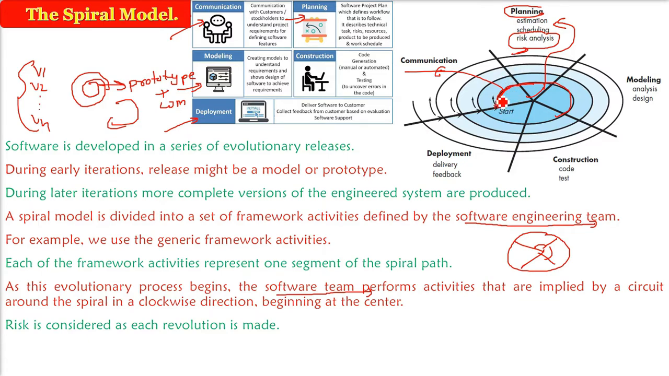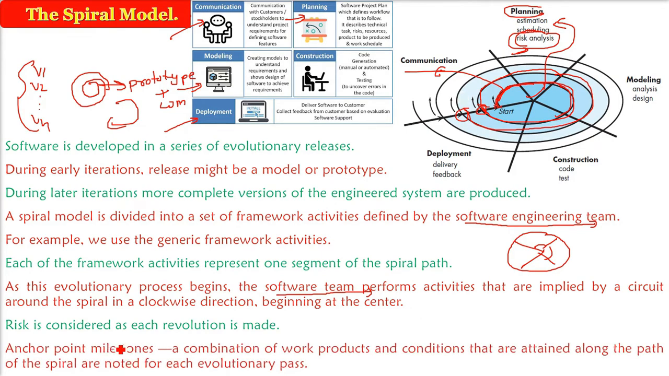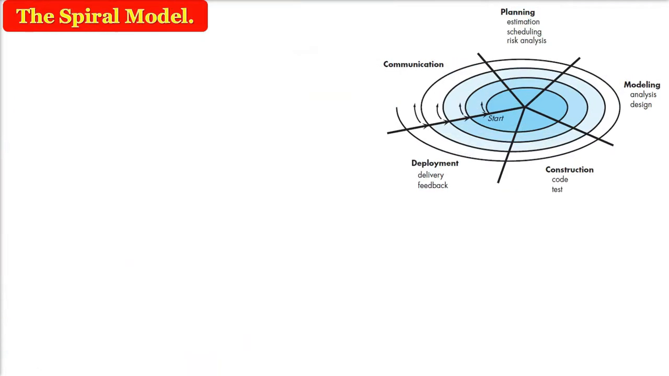Every circle, or every spiral activity, will give a certain result. And every time you have to do the risk analysis. In this case, we are talking about the framework activity. Here we are taking one segment where we will do this risk analysis. An anchor point milestone, as I said, there will be some output, the work product. For one evolutionary pass, that is one spiral you complete, there will be some milestone, some work product, and some release version.